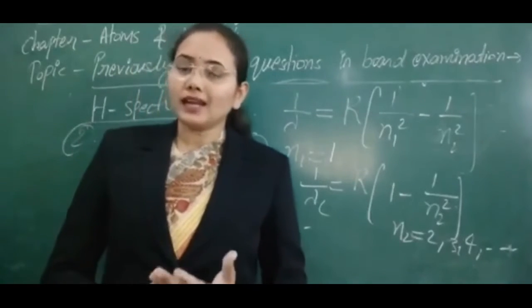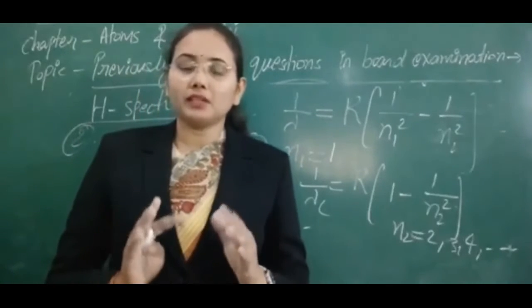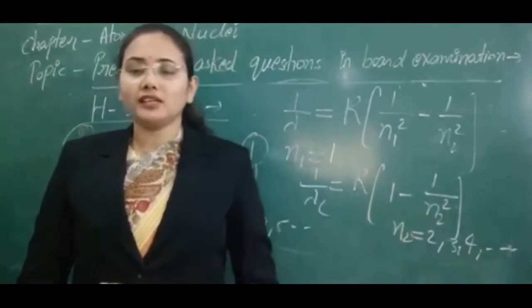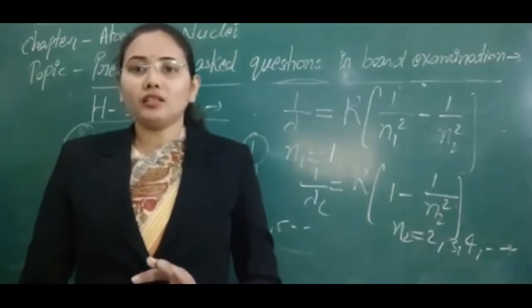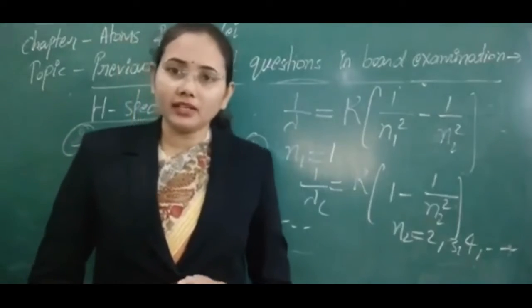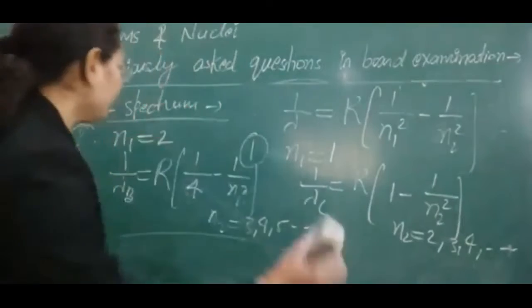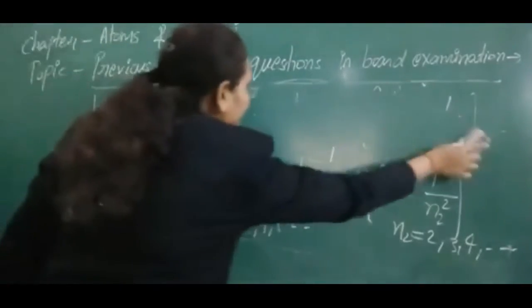All other series are lying beyond the visible spectrum. The first series, as we have seen, is lying in the range of the ultraviolet spectrum, and the later three series that we will discuss will lie in the infrared region. So two spectra, I think, are now clear.